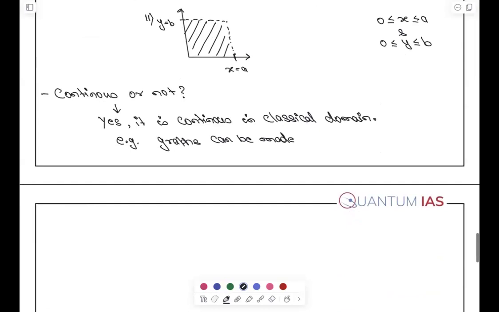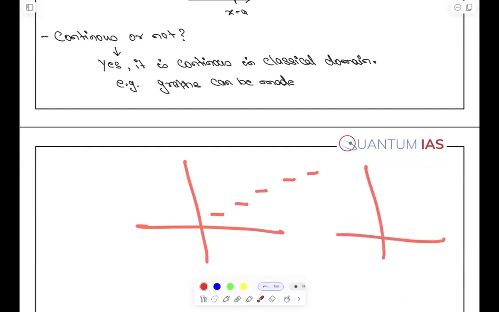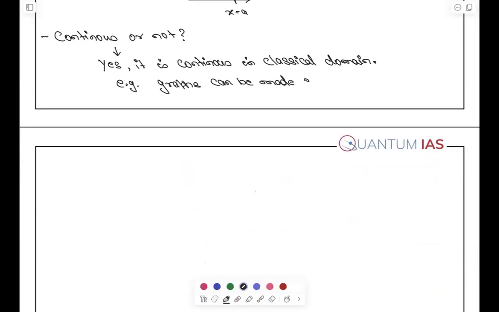Okay. Everyone understands continuous and non-continuous, right? Yes or no? These are discontinuous functions and this is a continuous function, right? So this can be made. A graph can be made easily. So if a graph can be made easily, should we make a graph in our conclusion? Yes, we can attempt that. It will fetch more marks. It will fetch some validation material. Okay. So this is part of that.